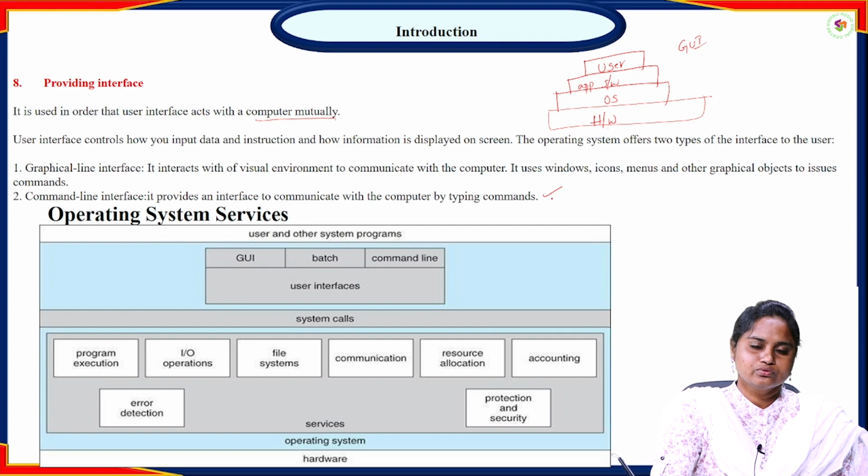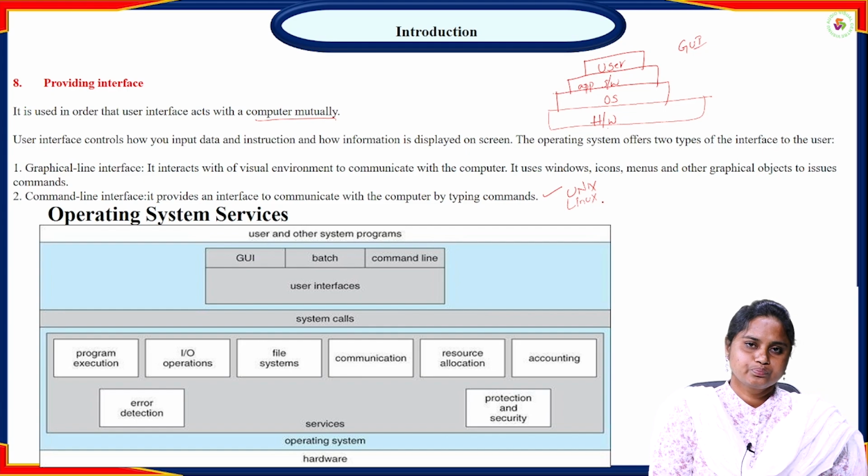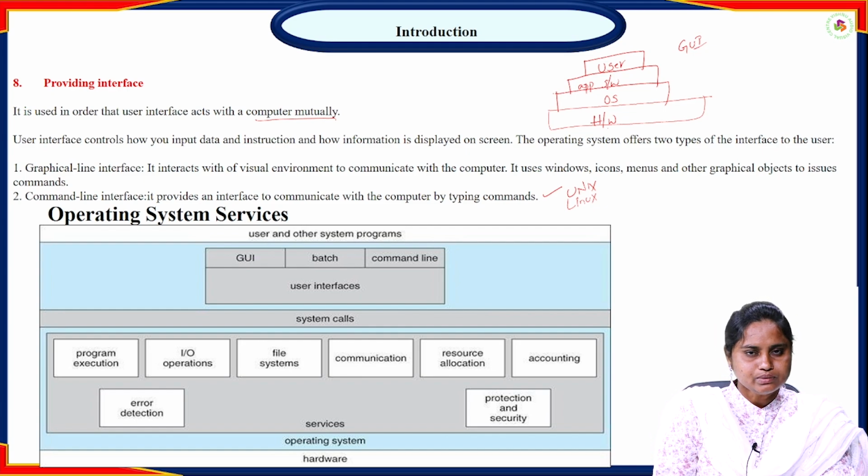The perfect example of a command line interface operating system is Unix, and in some cases Linux is also used. So the graphical user interface is a simple way to interact with the computer, and with the second one, the command line interface, we need to type commands, and only then can we access the operating system. So these are the two interfaces provided.